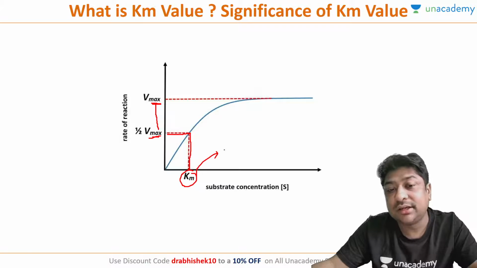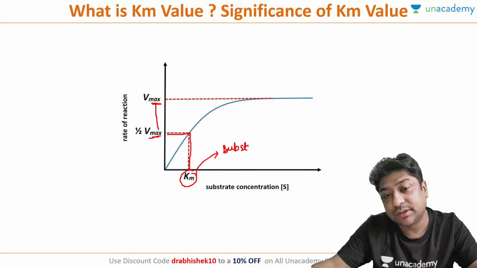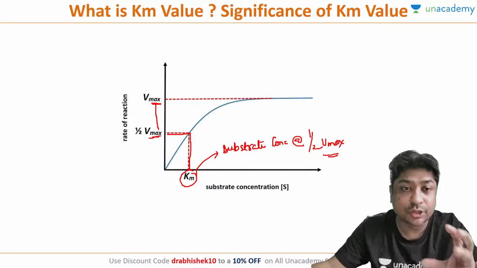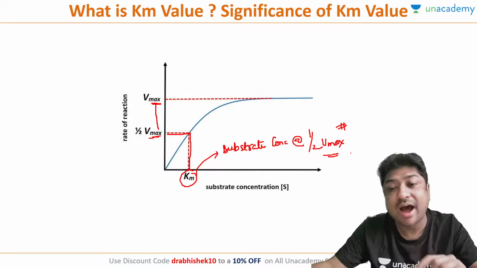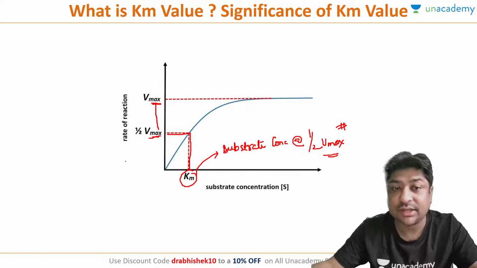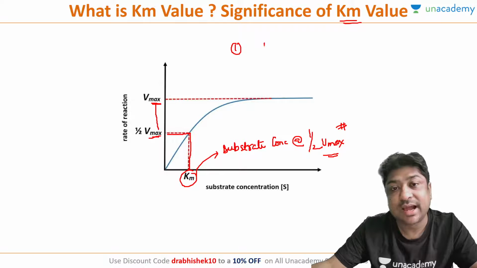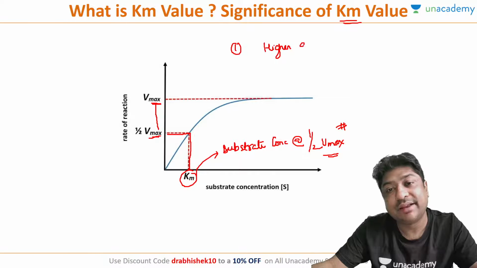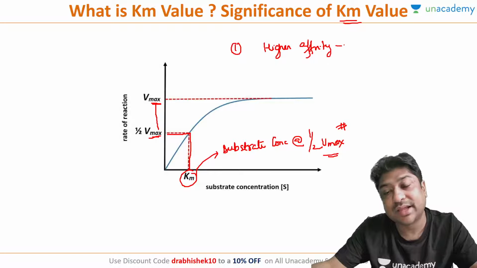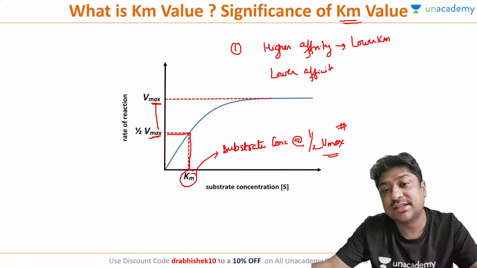So Km is nothing but the substrate concentration at half the Vmax. What is the substrate concentration which is required for the enzyme to reach the half Vmax velocity? And very important points about the Km value or this constant: number one, it is inversely proportional to affinity, which means higher affinity will mean lower Km. Similarly, lower affinity will mean higher Km. Is this clear, all of you?